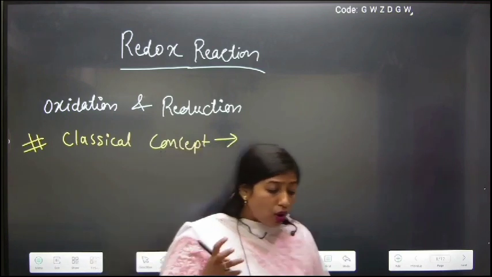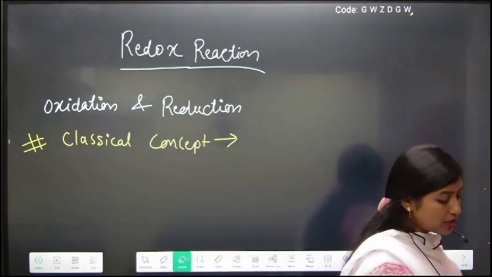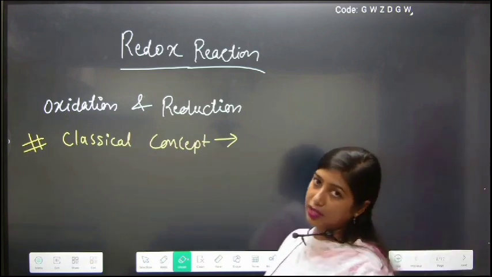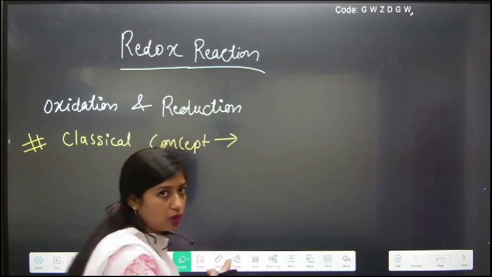Oxidation and reduction are identified by two concepts. The first one is the classical concept.